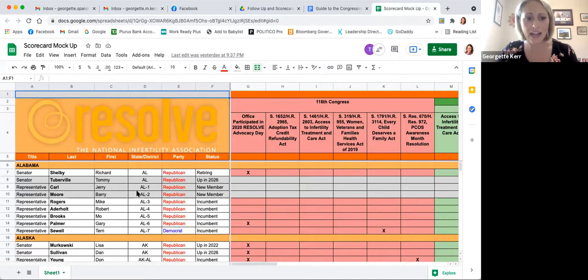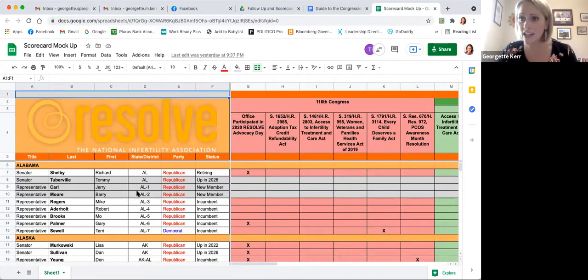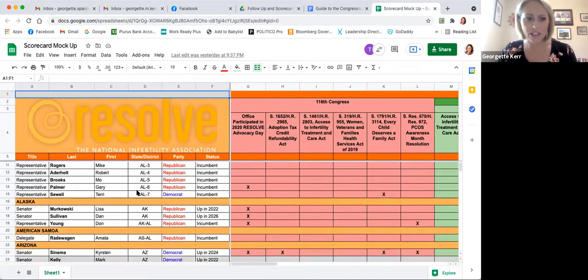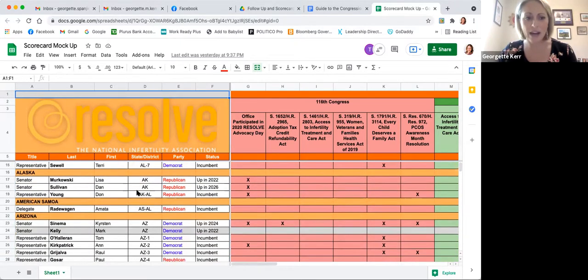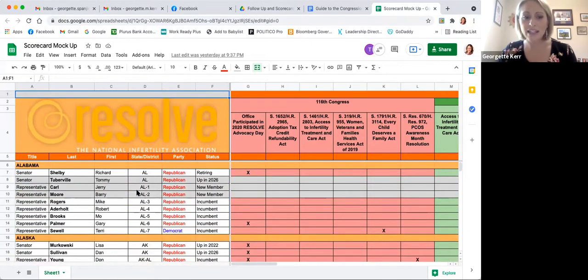You'll see here that the members of Congress, House and Senate, are organized by state delegation. So it's all alphabetical. If you're looking for your state, you can scroll down. Those orange bars have the state names and territories as well. So you'll be able to easily find your state. Generally, we have senators listed first, followed by all of the representatives in that delegation. You'll not only have their names, you'll have the state, and for members of the House, the congressional district they represent, as well as which party they are a member of, if they're a Republican, a Democrat, in a couple of cases, independents, but color-coded to show you which party they caucus with.